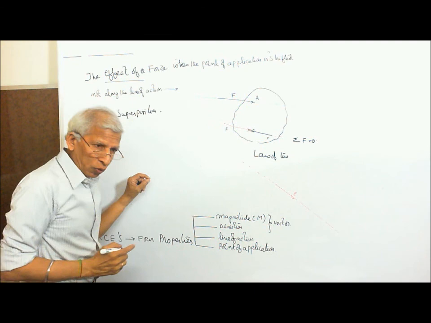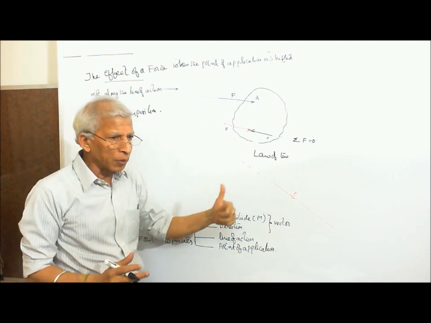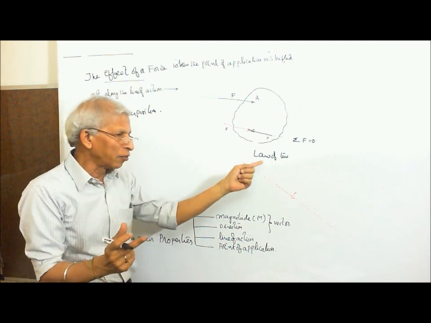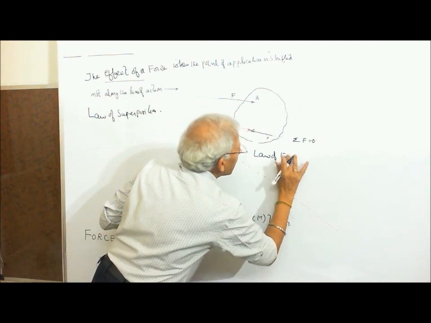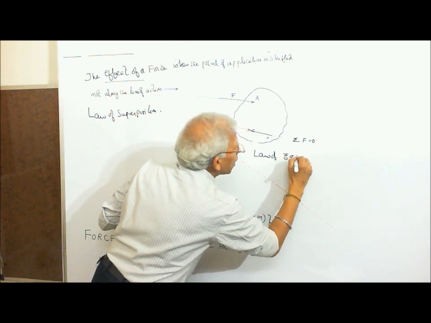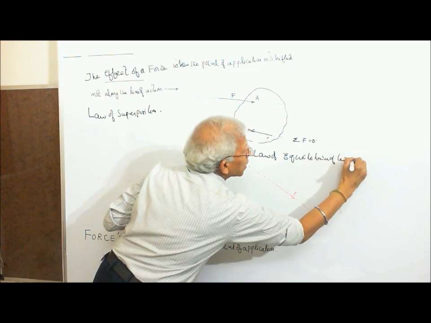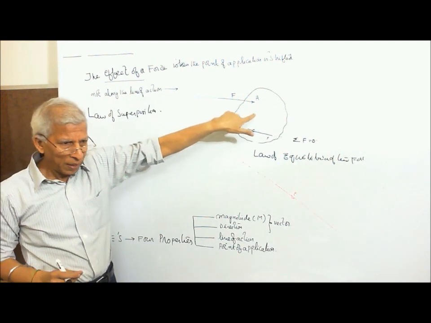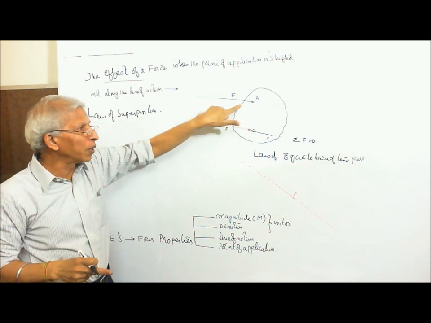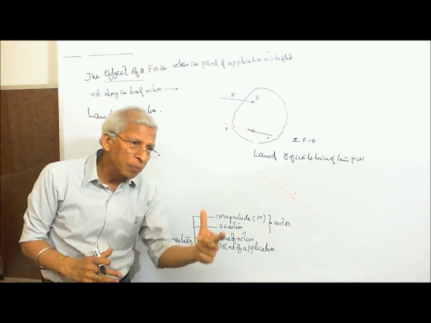This one I am going to call the law of equilibrium of two forces. When these two forces are collinear, equal in magnitude, opposite in direction, the net effect is 0. That's called the law of equilibrium of two forces. Due to this, the effect is 0. Now you see, there is no effect, isn't it? Whatever the effect the force was showing previously, the same thing has been maintained.